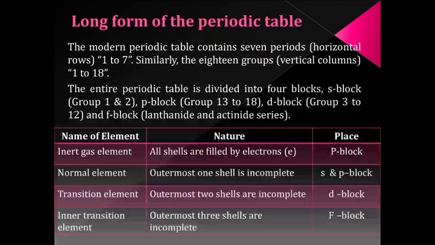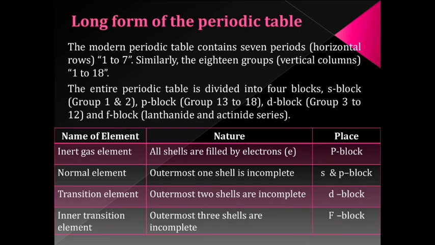In the entire periodic table, we can see 4 types of elements. Let us see the first one, the inert gas elements. In the atoms of inert gas elements, all the shells are completely filled by electrons. Such elements are found in the P block. The next type is normal elements. These elements have an incomplete outermost shell. That means if only the outermost shell is incomplete, these elements are considered normal elements. Such elements are found in the S and P blocks. Now the third type, transition elements.